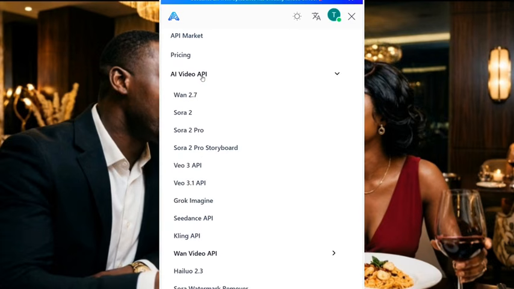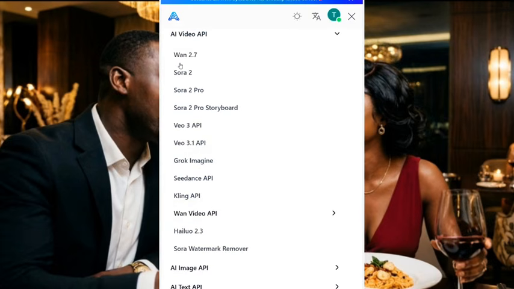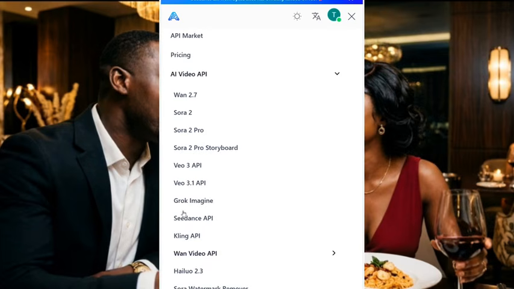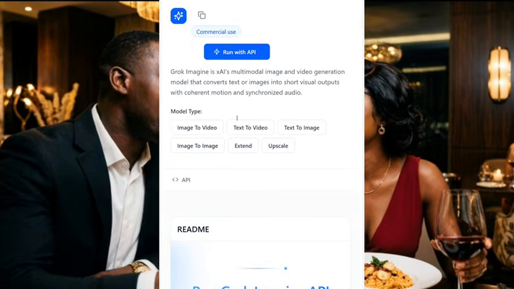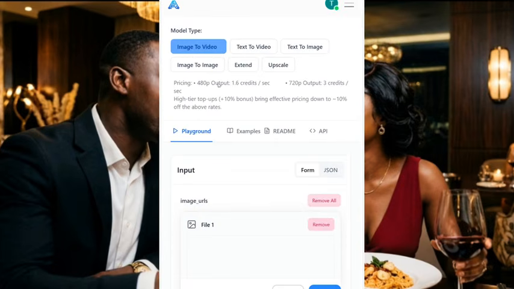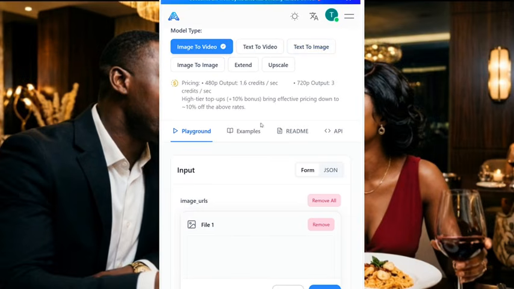Now when you click on video, you are going to see a lot of AI tools. As you can see, 1.3.0, all these things you are going to see them. But right now I want us to use all these things. Now let's just try Grok, because I know a lot of you like Grok. You click on Grok here. Now when you click on Grok, it's going to open like this. As you can see, Grok AI, image to video, text to image, all these things you are going to see them.